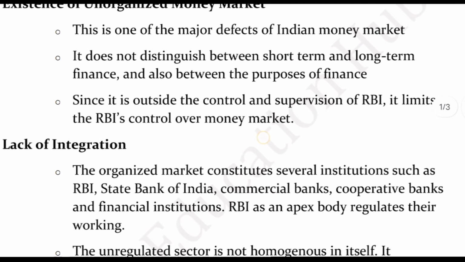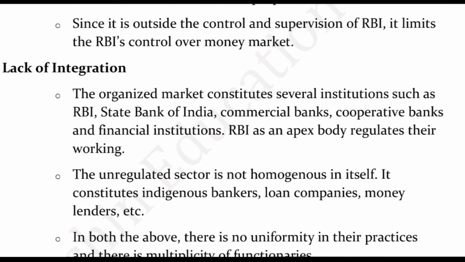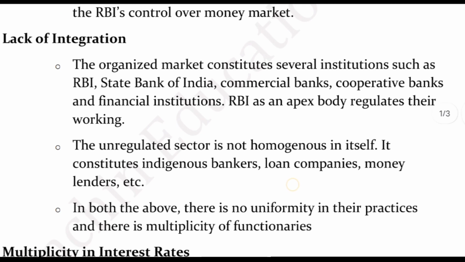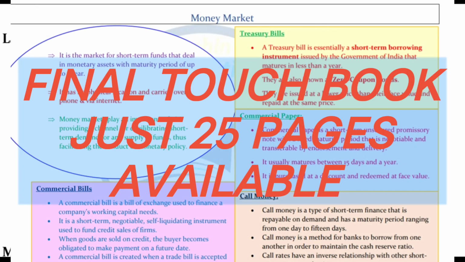Another one is lack of integration. What does the word integration mean? It means being combined with various sectors, such as the organized market, which includes the RBI, commercial banks, cooperative banks, and financial institutions. These are a lot of institutions that are integrated with each other for the purpose of finance. But due to the unorganized sector under the money market, there is a problem for the money market to raise funds by integration, because there is a lack of integration.